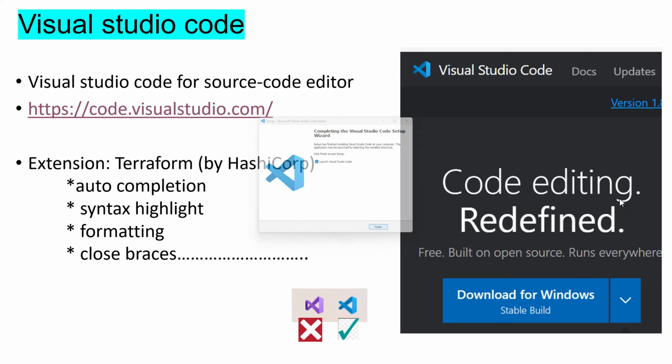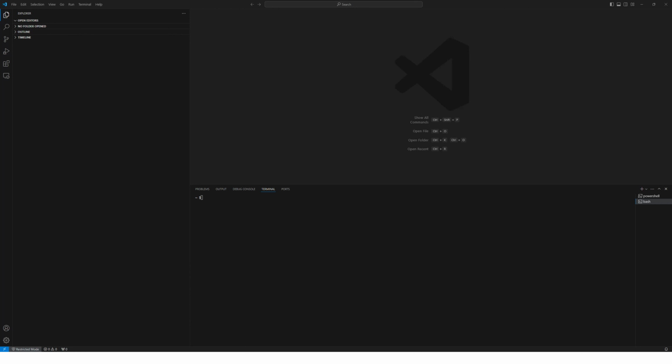Just hit the finish button. So once you download Visual Studio Code, you open the Visual Studio Code editor. Now we're going to talk about extensions. Extensions give you extra functionality. So the Terraform extension gives you features like auto completion, syntax highlighting, formatting, and many more.